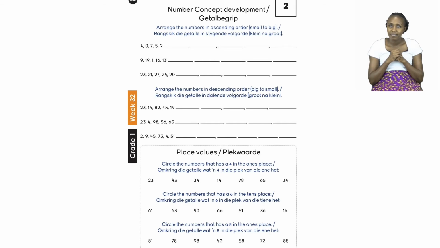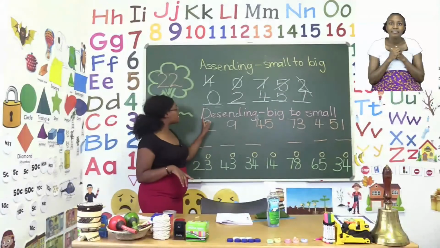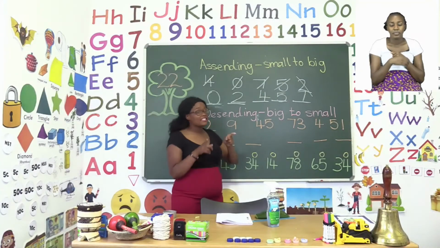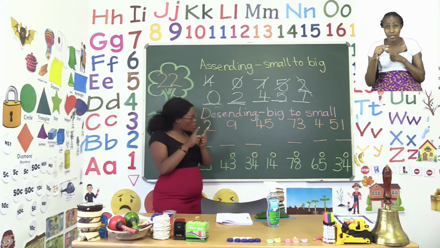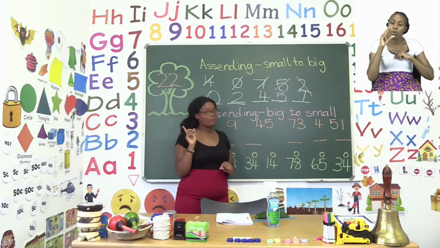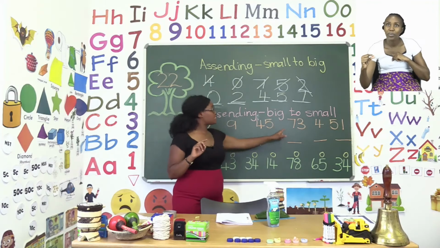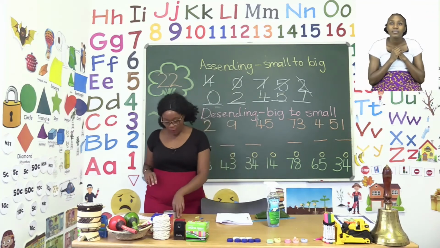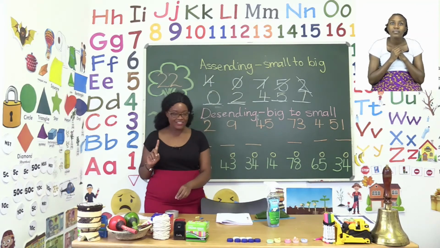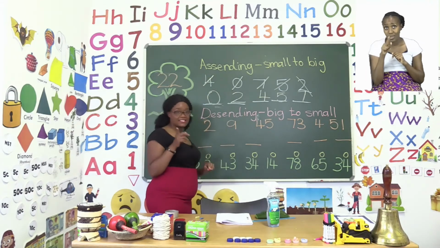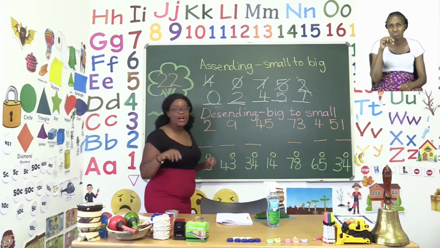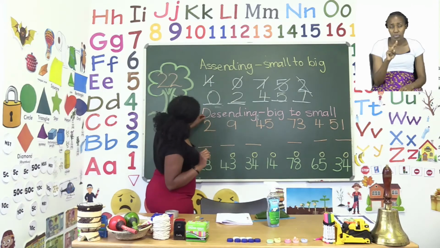We're going to do the last one they have given us. So let's take a look at the board. Now remember, descending means from the biggest number all the way to the smallest one. So to help us, because we have 2-digit numbers, we are going to put our tens and units. This one is a unit because it's standing alone. Remember, Mrs. Units likes to live alone.